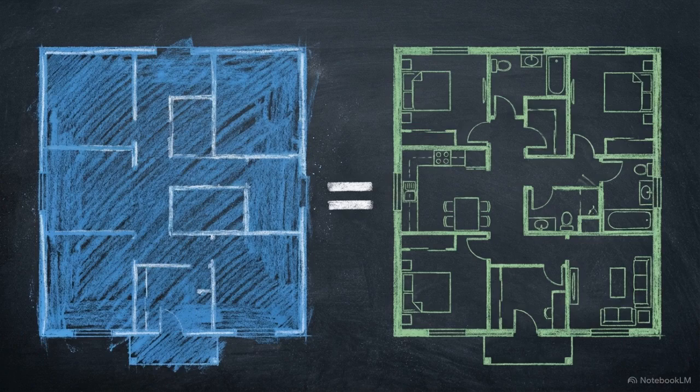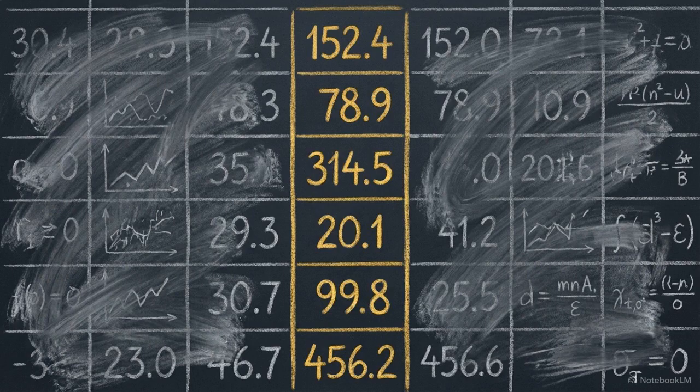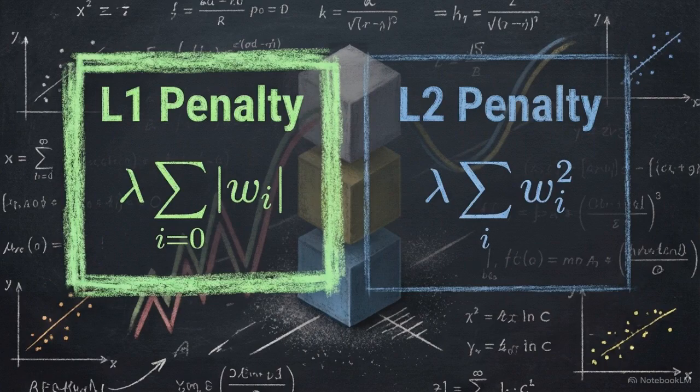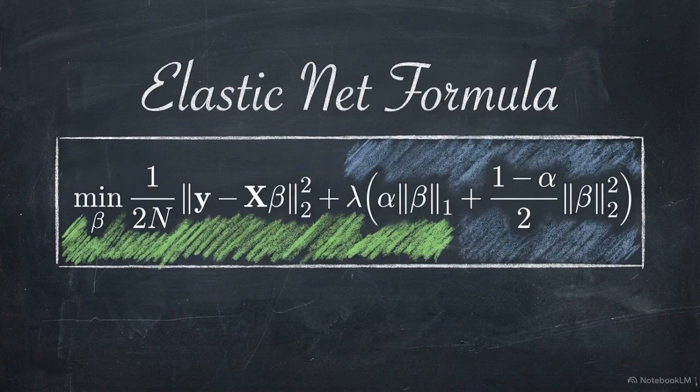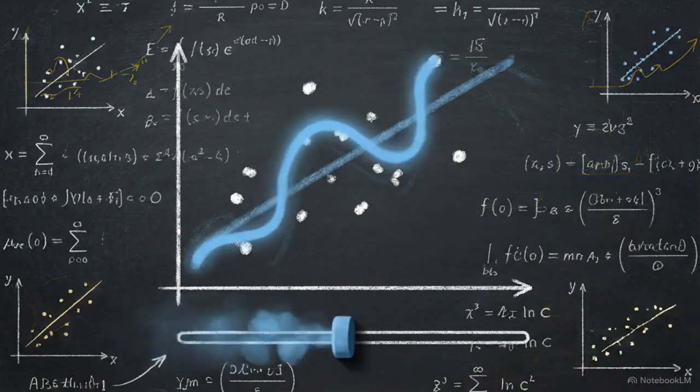Ridge is the better choice when your data has highly correlated features, like a house's square footage and its total number of rooms. Instead of arbitrarily deleting one, Ridge balances their influence to provide a more stable prediction. In short, lasso is used to eliminate irrelevant noise to find essential variables, while Ridge is used to manage complex interconnected data without losing the context of the secondary features. If you need both capabilities, you can use ElasticNet, a hybrid approach that blends the feature elimination of lasso with the stability of Ridge.